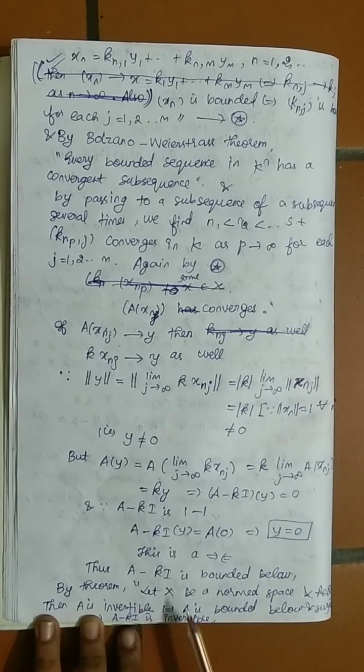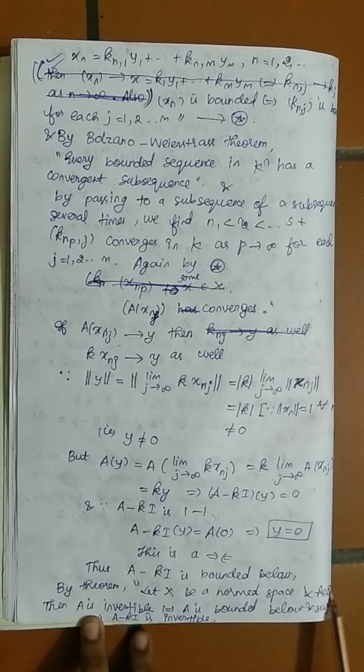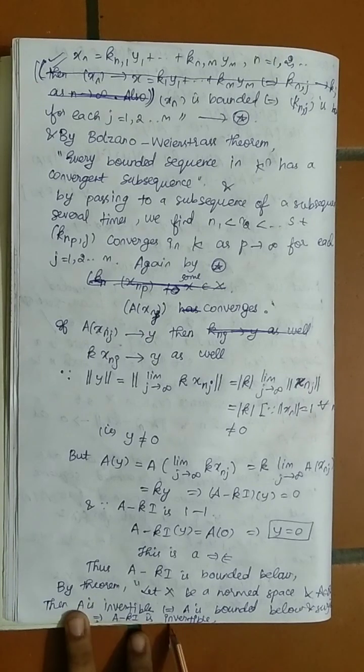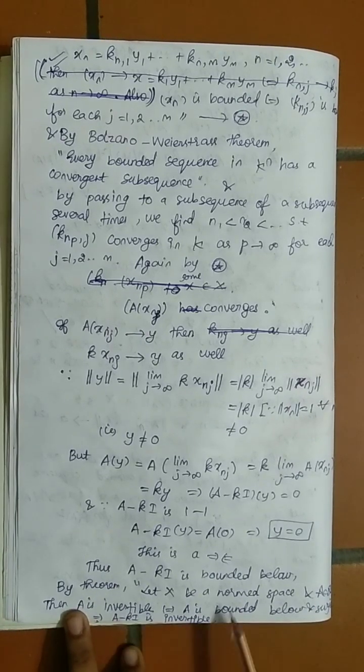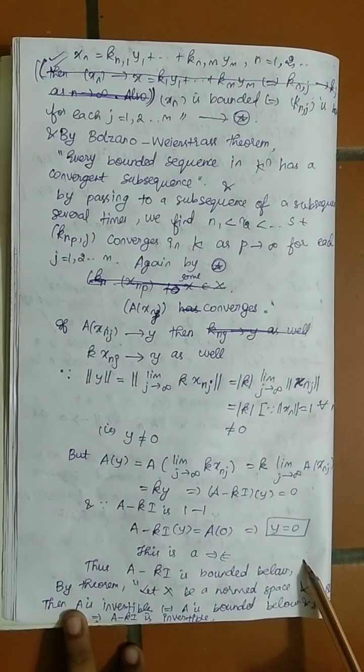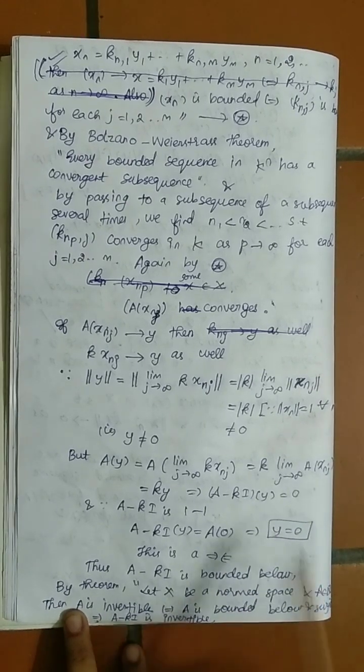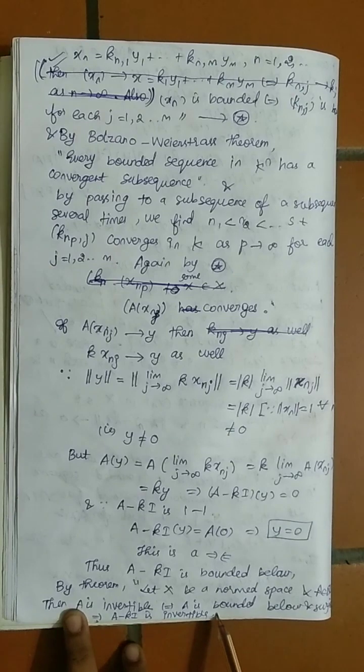But by the theorem, if X is a normed space and A belongs to BL(X), A is invertible if and only if A is bounded below and surjective. So here I already claimed that A minus Ki is bounded below and it is surjective. So I can say that A minus Ki is invertible.